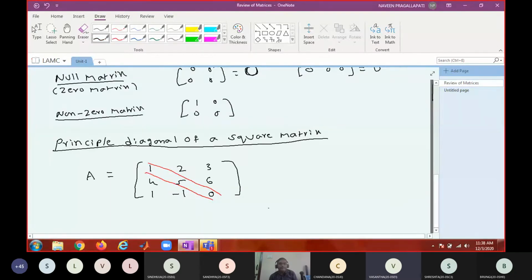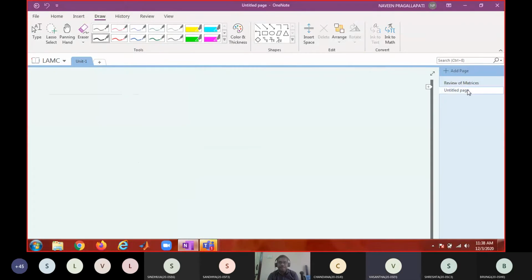Okay. So it is a 3 matrix. Remember, principal diagonal exists only in square matrix. This principal diagonal does not exist in non-square matrices. Okay. So after that, we'll see some types of matrices.